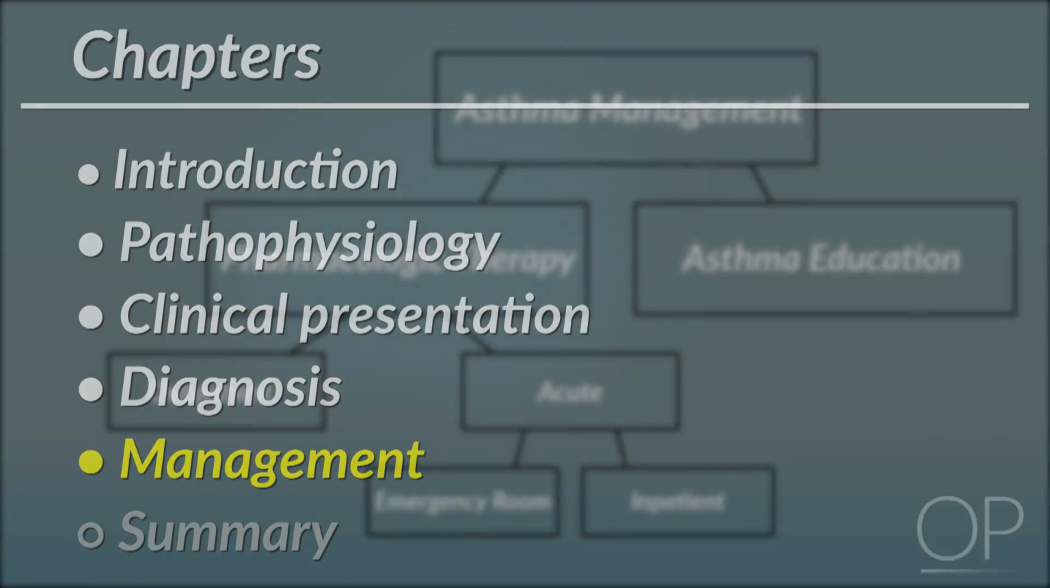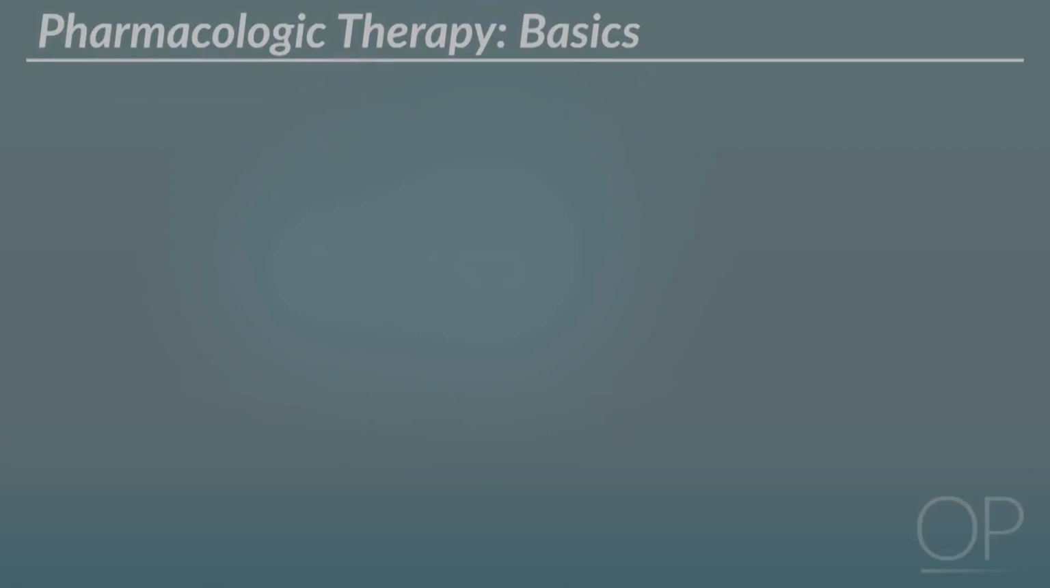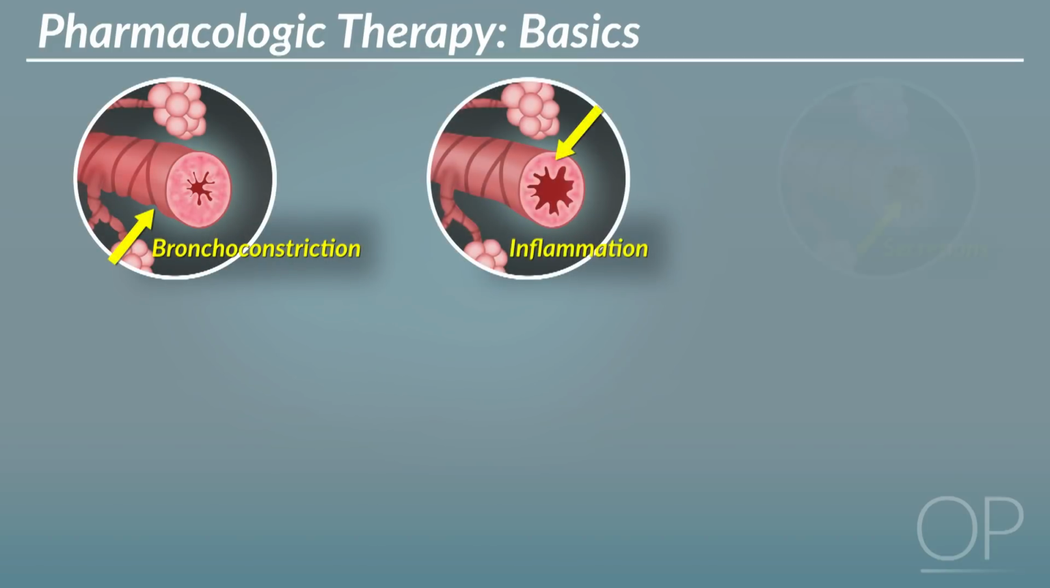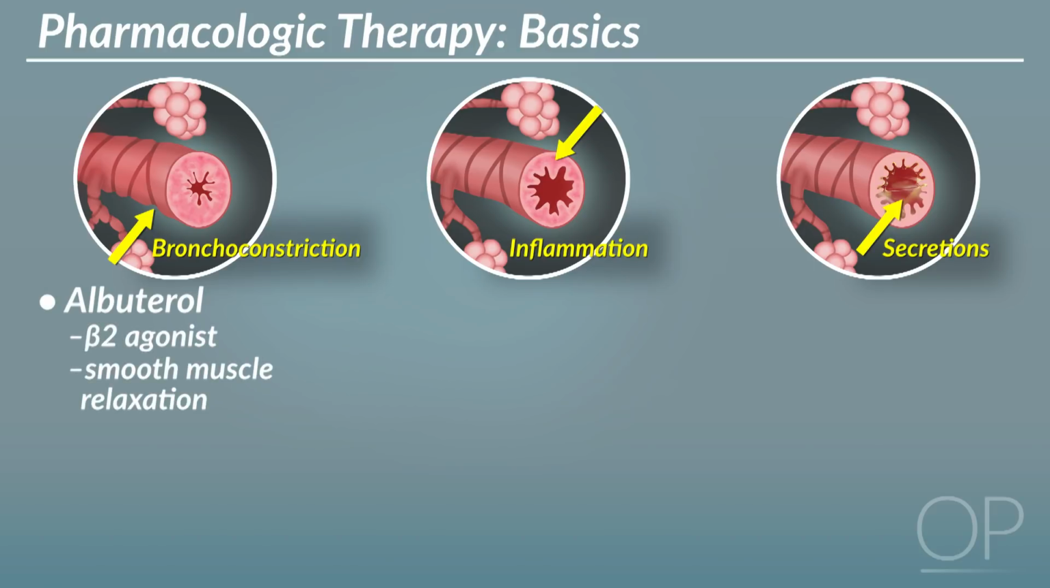Management. The management of asthma focuses on two main areas: pharmacologic therapy and asthma education. As described previously, asthma is a result of bronchoconstriction, inflammation, and increased secretions. Each of the medications used to treat asthma targets one of these mechanisms. Bronchoconstriction is treated most commonly with albuterol, a beta-2 agonist, which leads to smooth muscle relaxation around the airways. In more severe cases, intravenous magnesium sulfate is also used to address bronchoconstriction.